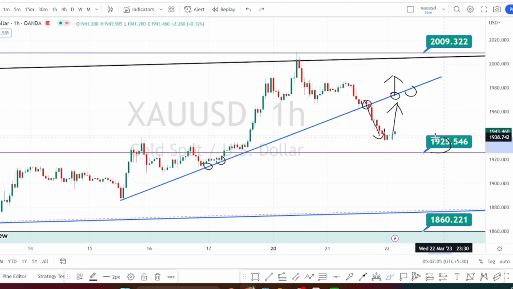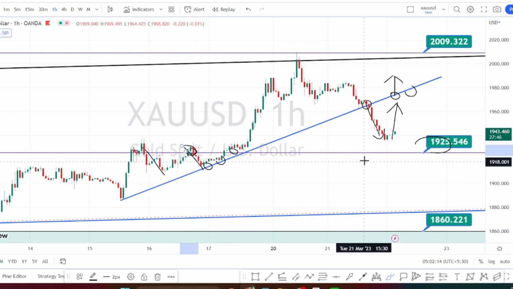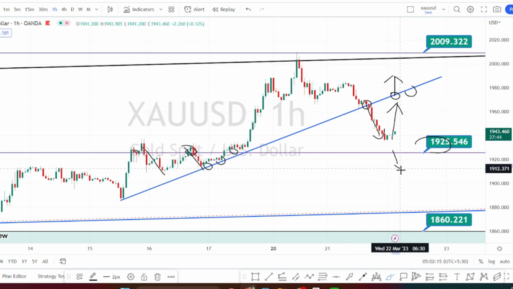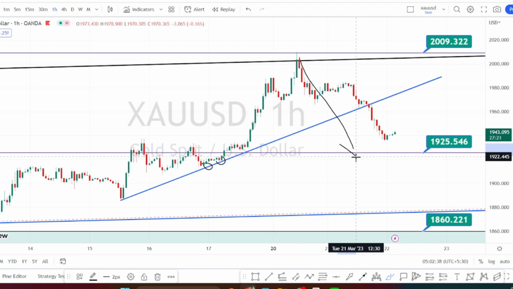And this level of 1925 is going to be acting as a very strong support level, where we have noticed the price action bounce back on the bearish side retracement in the past. So wait for the price action to break this support level if you want to freshly enter on the bearish side trade in the hourly time frame. And for now, the current trend of the price action in the hourly time frame is a bearish side retracement.